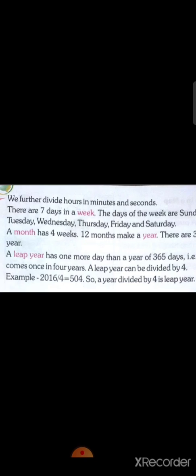You know very well that a week has 7 days. These are Monday, Tuesday, Wednesday, Thursday, Friday, Saturday and Sunday. And a month has 4 weeks. When 12 months come together, it becomes a year. And a year has 365 days. In a leap year, 1 day is extra, that is, there are 366 days.